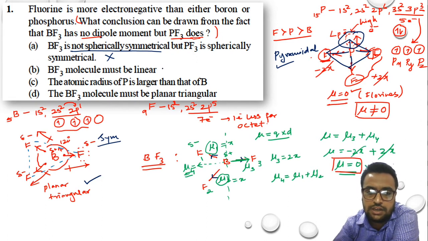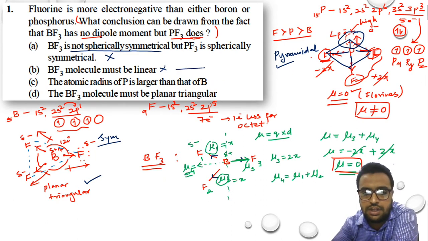BF3 must be linear. No, BF3 is not a linear molecule. The diagram itself says that it is not linear. Linear in the sense it should be an AB2 kind of structure, but we know that BF3 is an AB3 type of structure. AB2 are linear, but AB3 are not linear ones. Atomic radius of phosphorus is larger than boron. It does not impact dipole moment. तो इसकी हम चर्चा नहीं करेंगे. That is not an option.